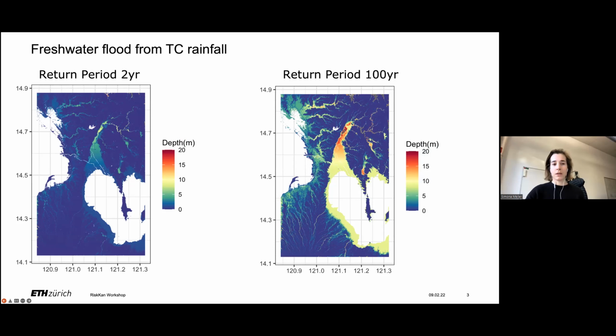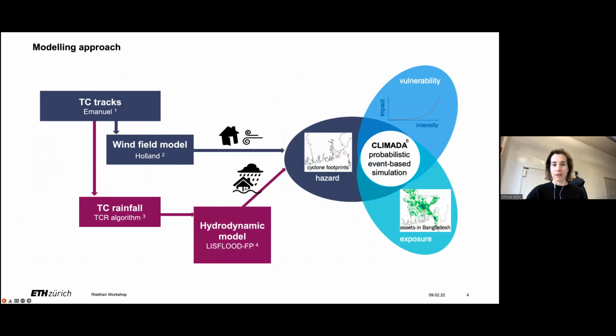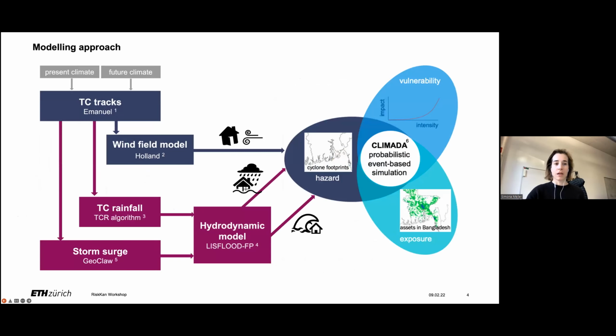When we study a large set of tropical cyclones, we can combine these to perform risk assessment over longer return periods. So on the right-hand side, you see the 100-year event from tropical cyclone flooding. And as I said, this is just a first link of how to extend CLIMADA's default setup. We can add a storm surge, we can add climate change to the whole equation. And if you want to learn more about this, I invite you to the breakout room 4.